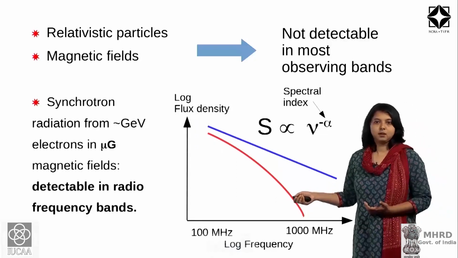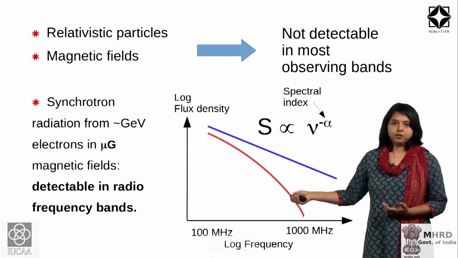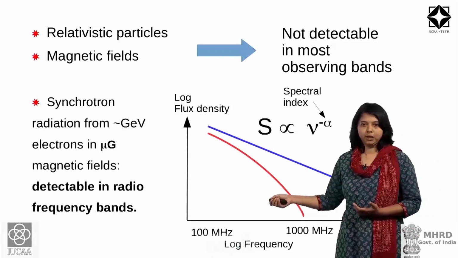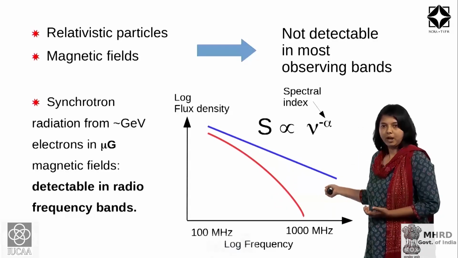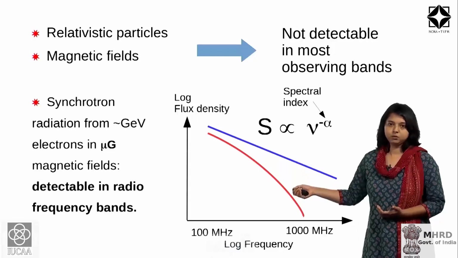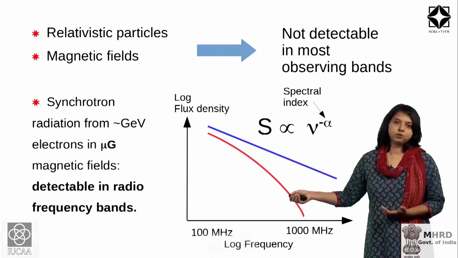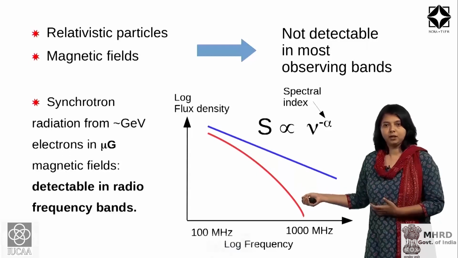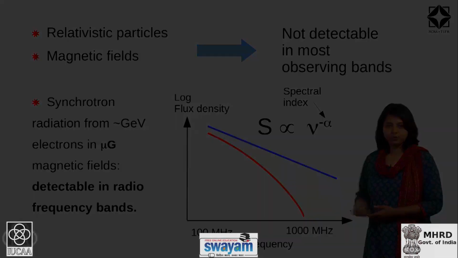So, as you can see here, as we go towards lower frequencies, we are likely to see the emission from such synchrotron mechanisms better than at higher frequencies, because as soon as the source becomes less energetic, it is still going to stay detectable at low frequencies and go out of your detection limit at higher frequencies.